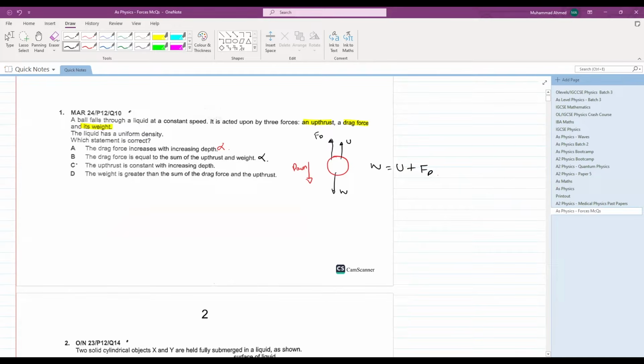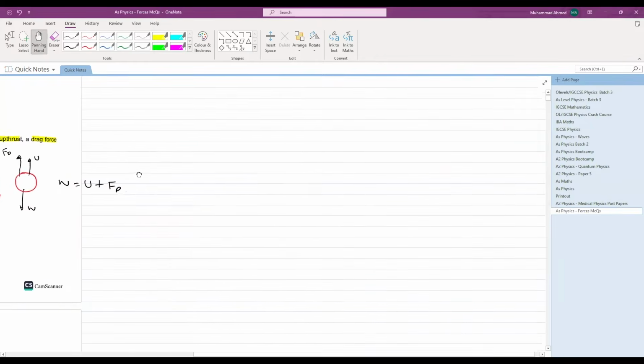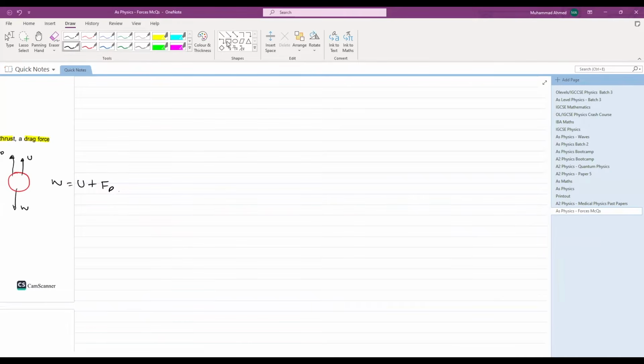The upthrust is constant with increasing depth. C is the correct answer. Although this might seem counterintuitive at first, let me clear out one thing here. Let's say this is a beaker of water, and it is filled till here. If you place a ball here,